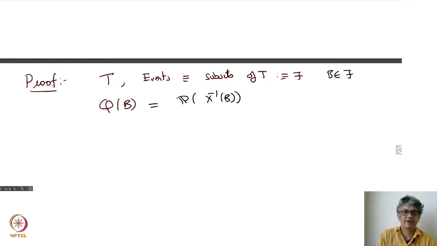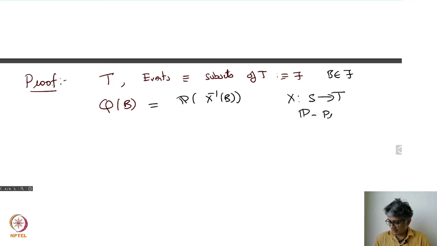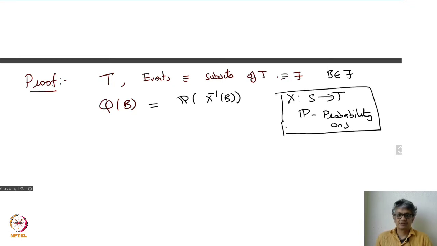So now I have to show Q is a probability. So the first thing, what is X? X is a function from S to T. And P is a probability on S. This I'm given.